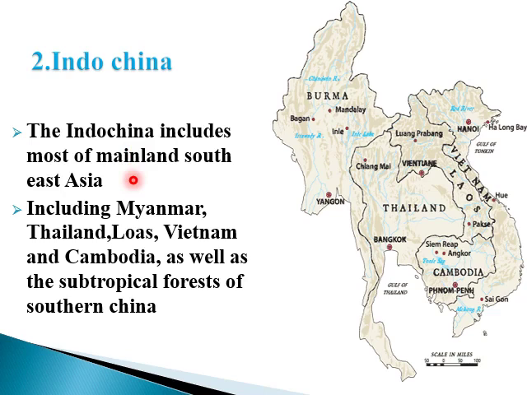If we talk about the different countries, here you can see Myanmar, Thailand, Laos, Vietnam, and Cambodia. Other than these countries, the subtropical forests of southern China are also present in this subregion.